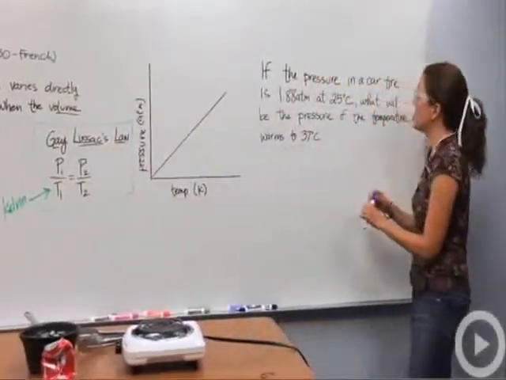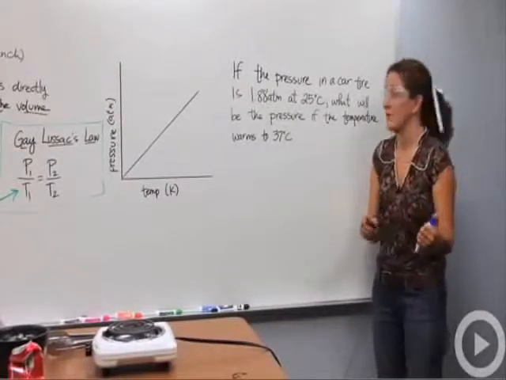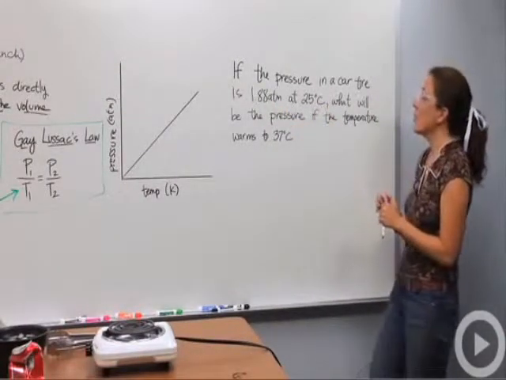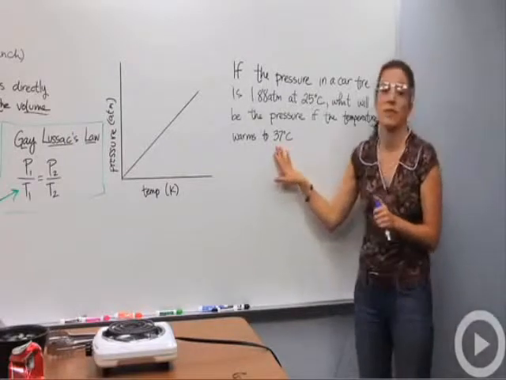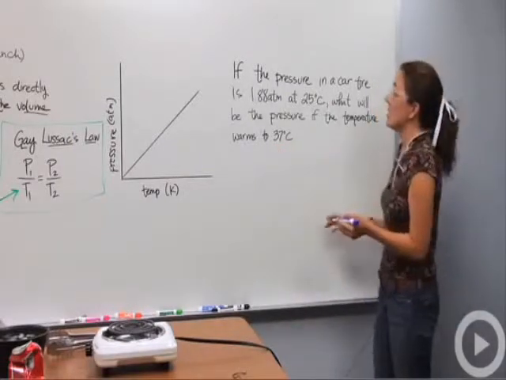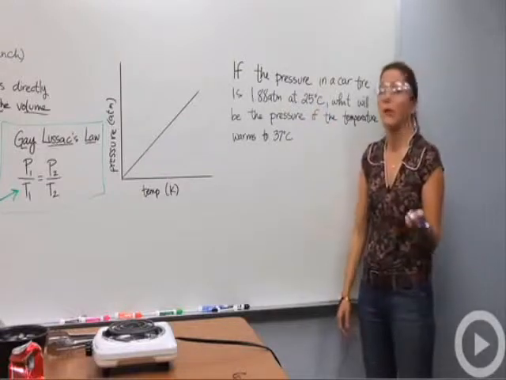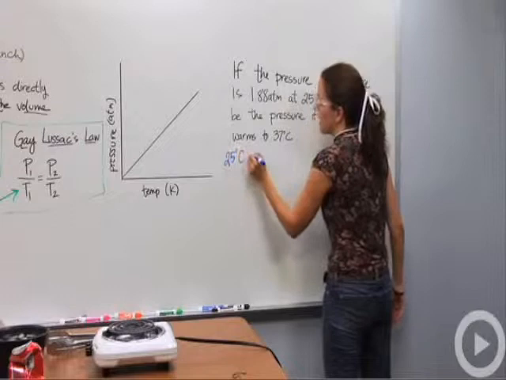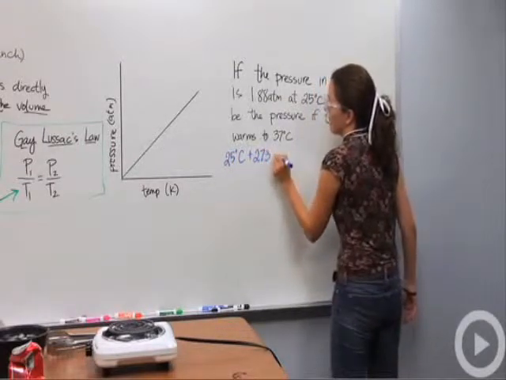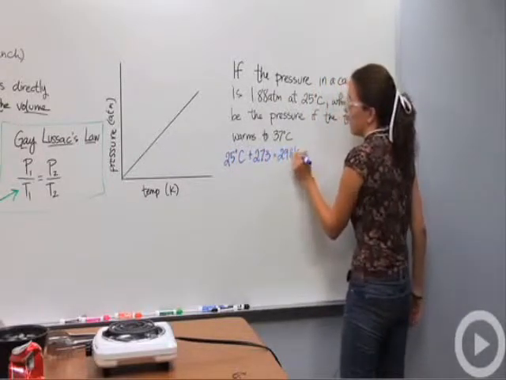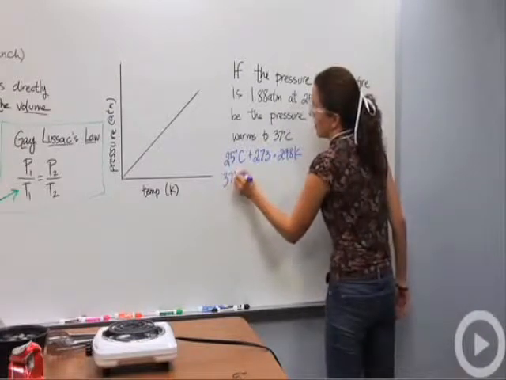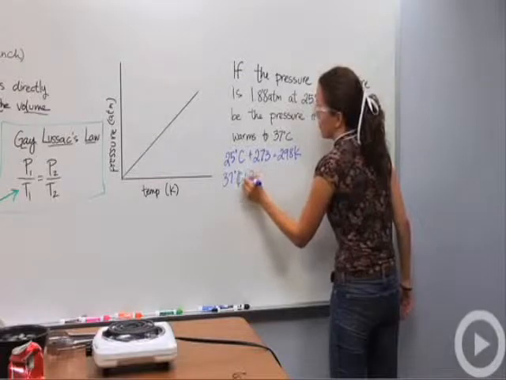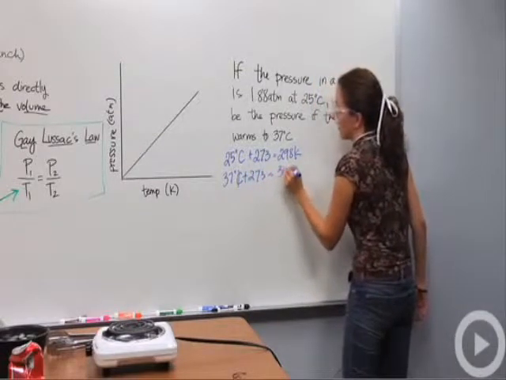Okay, so if the pressure in a car tire is 1.88 atmospheres, there's our first pressure, at 25 degrees Celsius, there's our first temperature, what will be the pressure if the temperature warms up to 37 degrees Celsius? First I want to make sure these temperatures are in Kelvin, not in Celsius. So I'm going to change them. 25 degrees Celsius plus 273 is equal to 298 Kelvin. 37 degrees Celsius plus 273 is equal to 310 Kelvin.